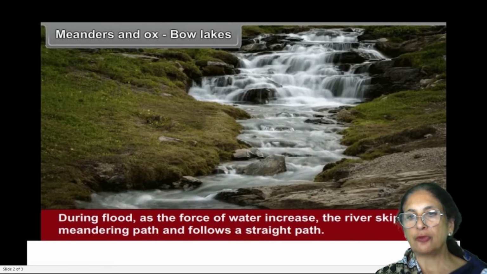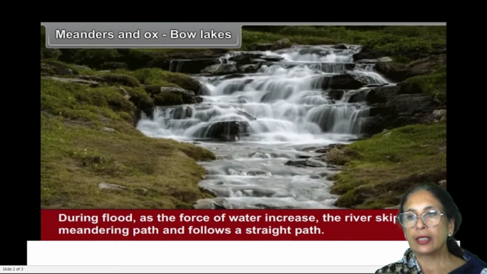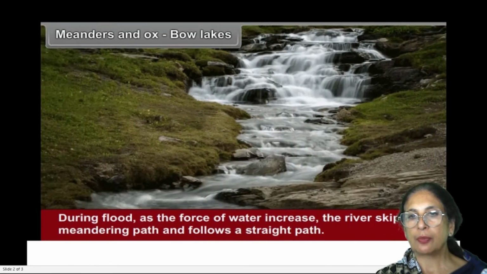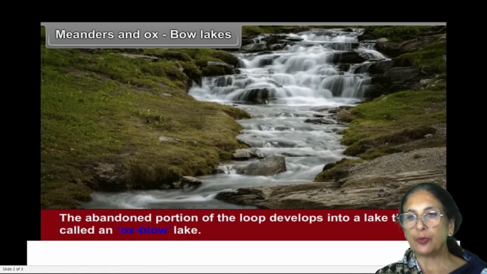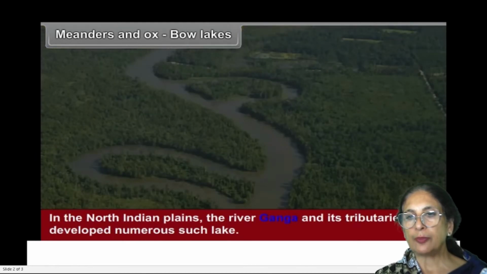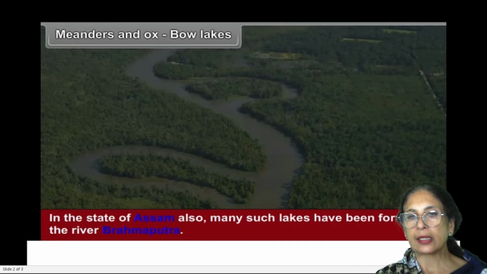During a flood, as the force of water increases, the river skips the meandering path and follows a straight path. The abandoned portion of the loop develops into a lake that is called an ox-bow lake. In the North Indian plains, the river Ganga and its tributaries have developed numerous such lakes. In the state of Assam also, many lakes have been formed by the river Brahmaputra.